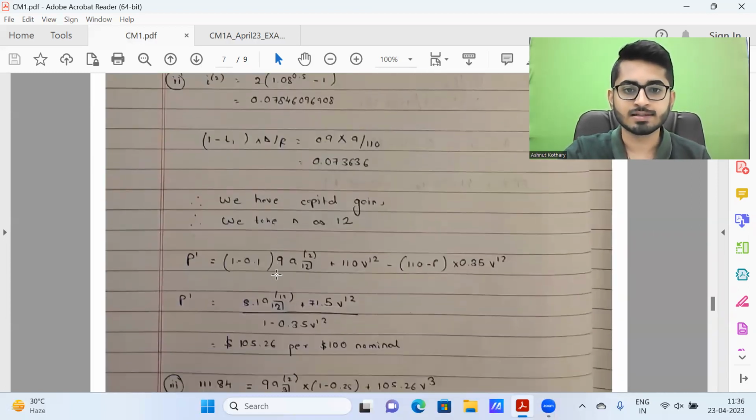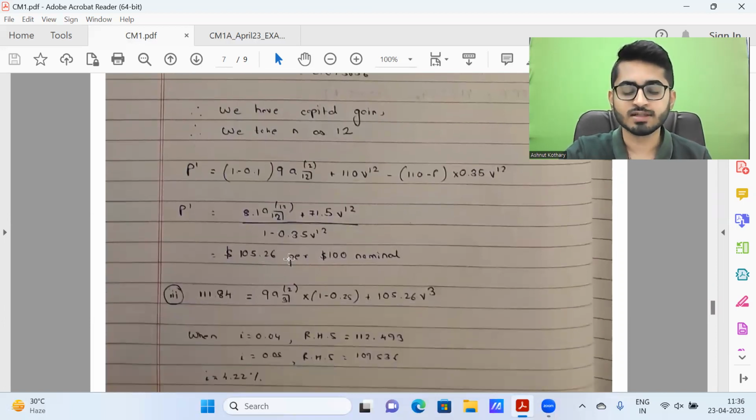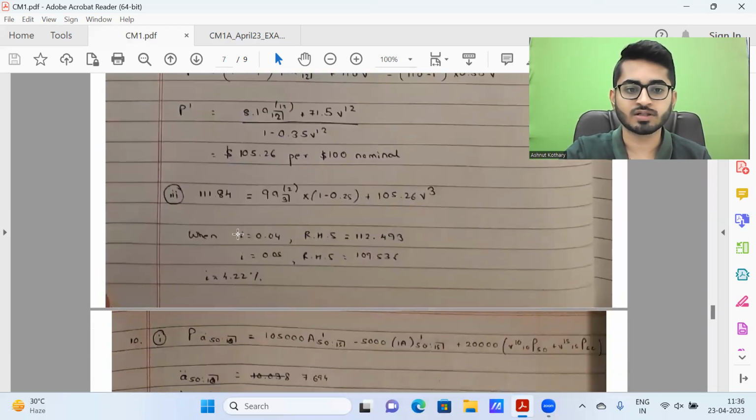We again make the capital gains test. We in fact have it. It's coming out to be 105.26, and in the third part, an equation is there. You need to perform interpolation. I've not shown the steps here. You need to show that.